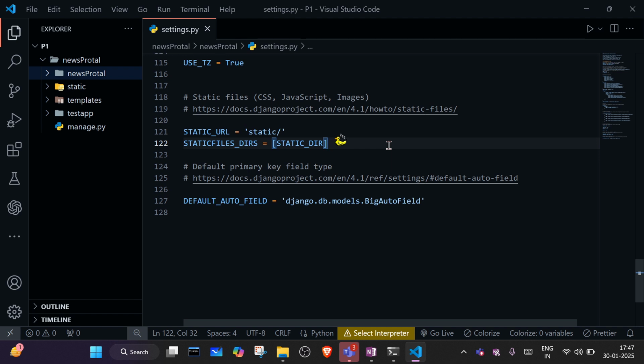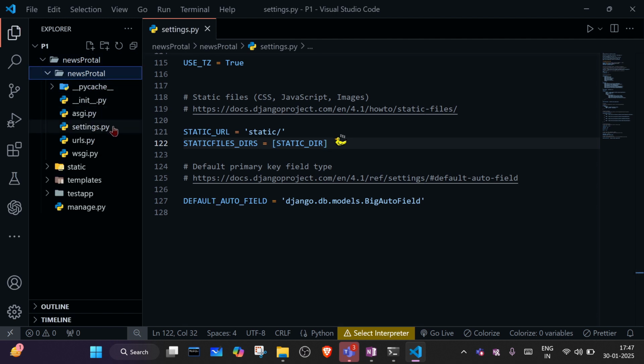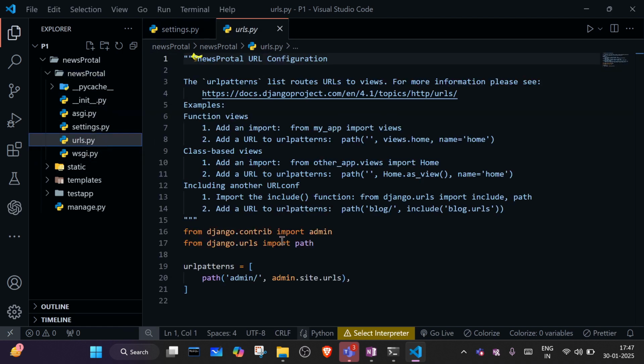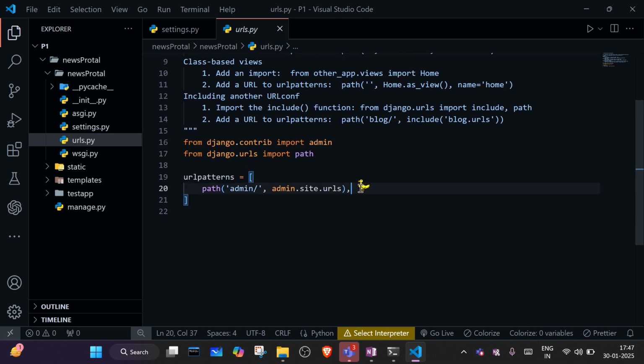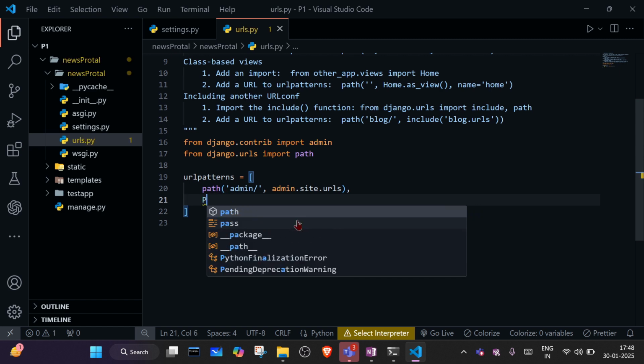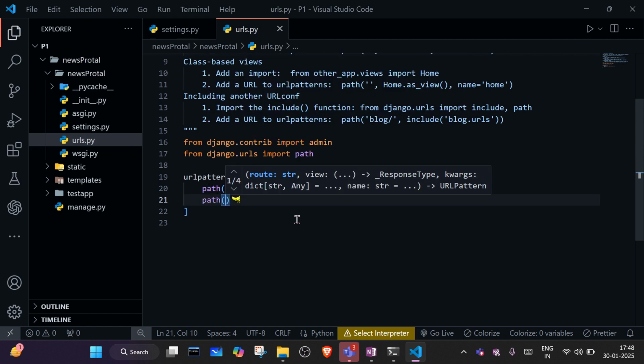Okay, so let's create endpoints. Endpoints means whenever a user requests for news or sport, we will keep different news on our Django application. For that reason, I will create endpoints inside urls.py. We will create one path variable.